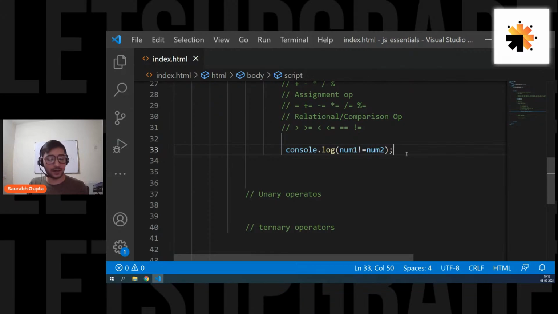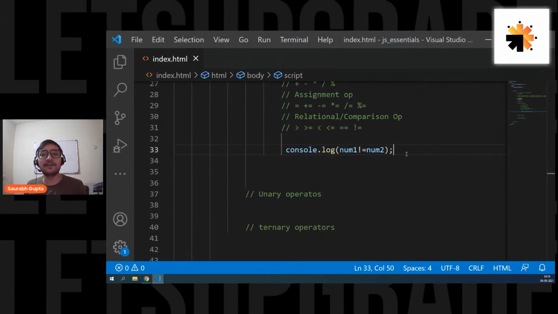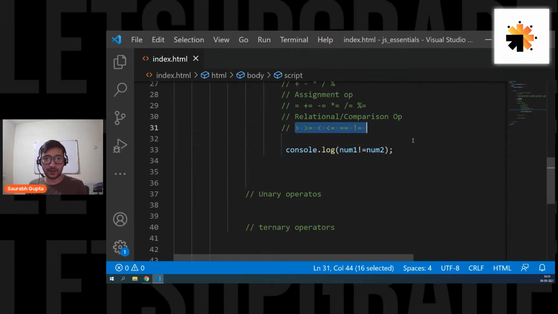But we know that they are equal. So we should get false. Is that clear, everyone? So this is how you use relational operators. They are simply comparison operators.